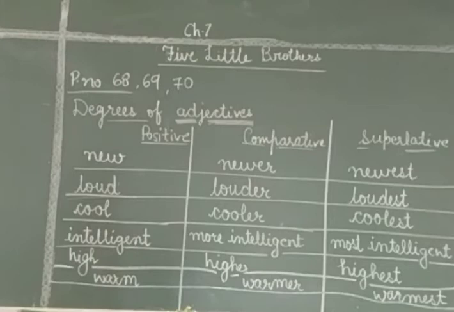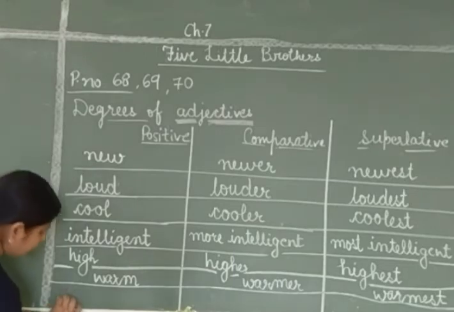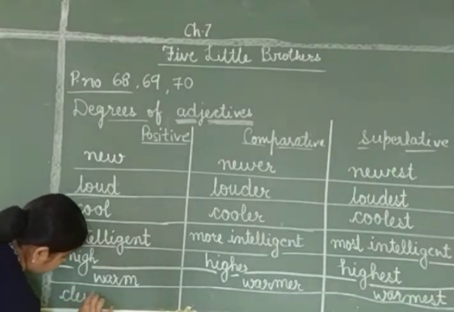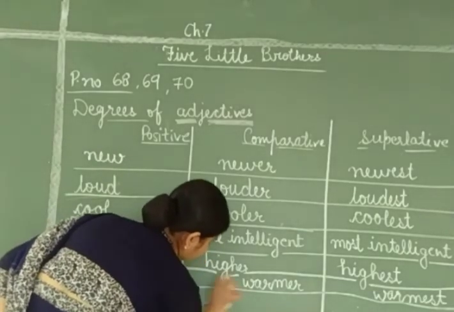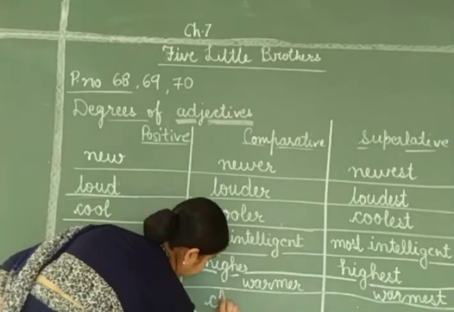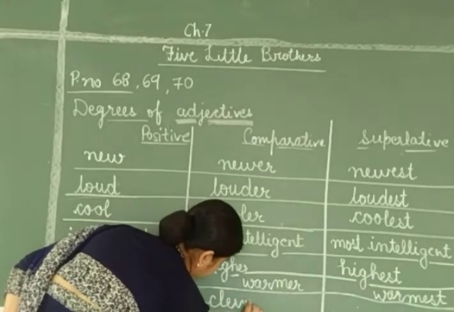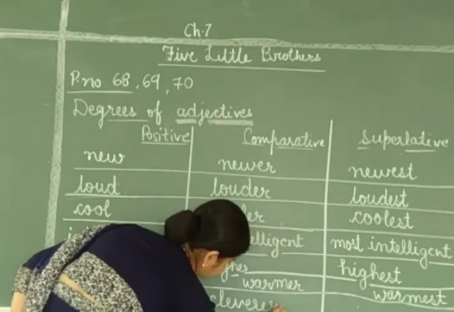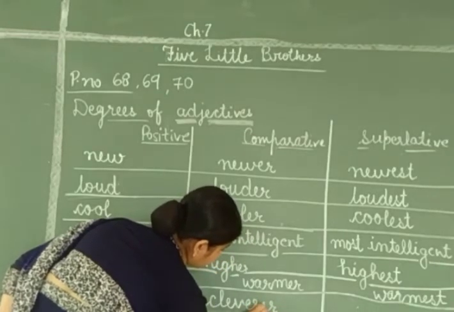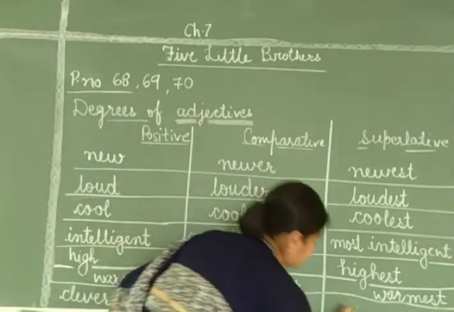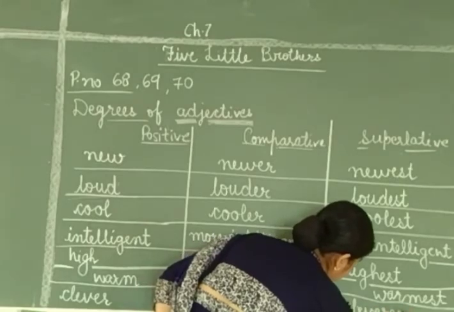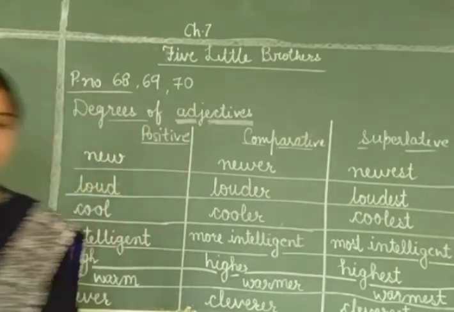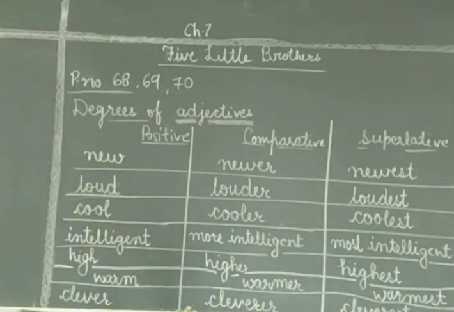And the last one is clever, dash, dash. And the answers are clever, cleverer, C-L-E-V-E-R-E-R. Clever, cleverer, cleverest. C-L-E-V-E-R-E-S-T. Cleverest. Okay.